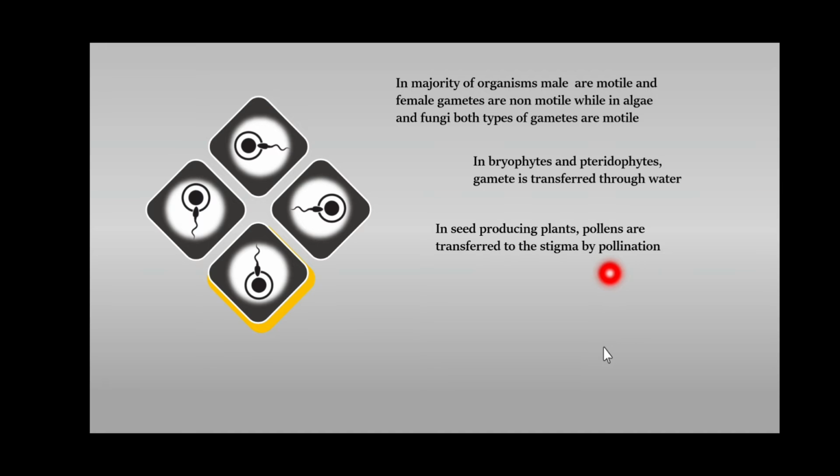Pollination means the transfer of pollen grains from anther to stigma. This is the way of gamete transfer in seed-bearing plants.